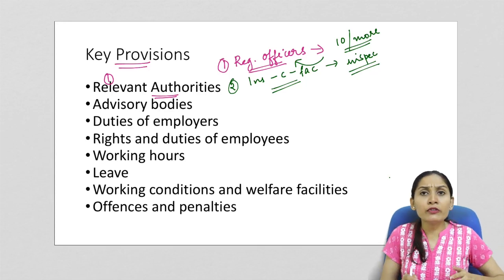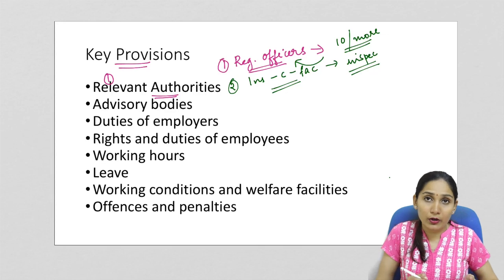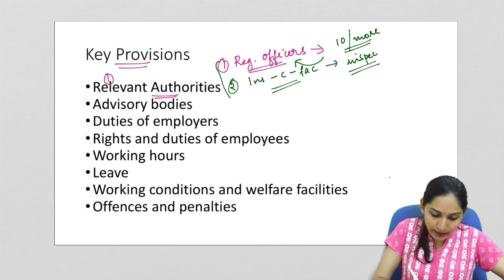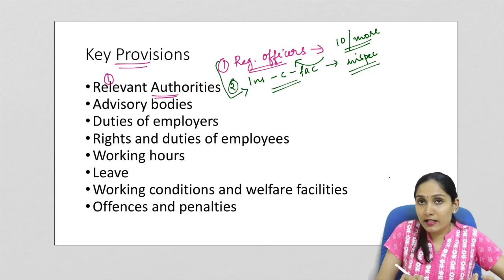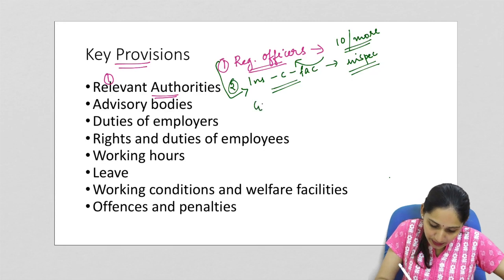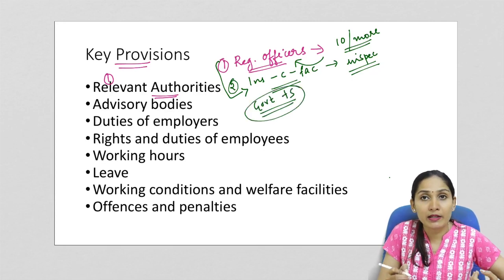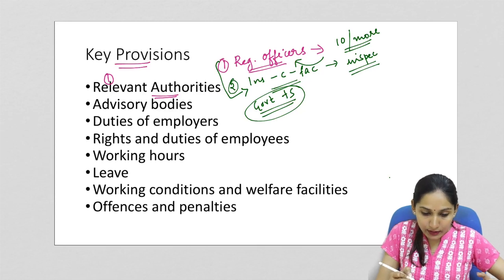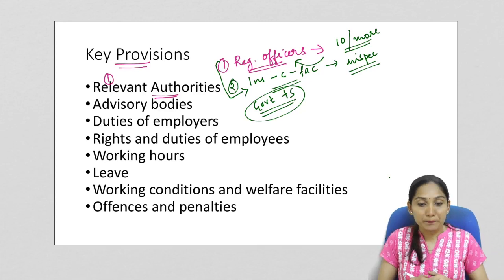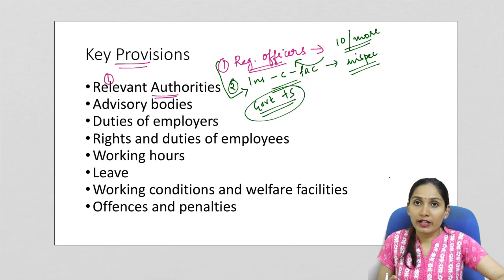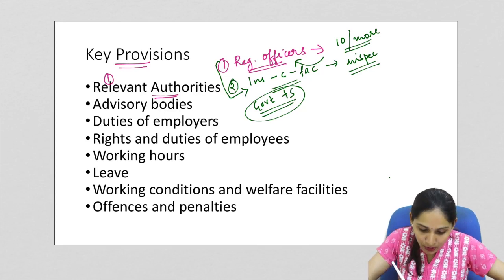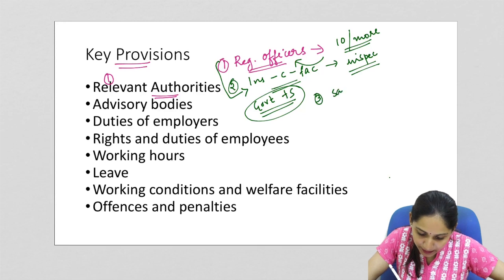Now, both of these authorities are the relevant authorities under this code, and both of them will be appointed by the respective governments, that is the union government plus the state government. Additionally, if it is required, the state government and the union government can also establish safety committees.